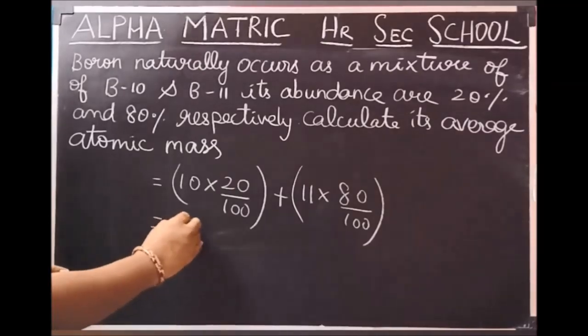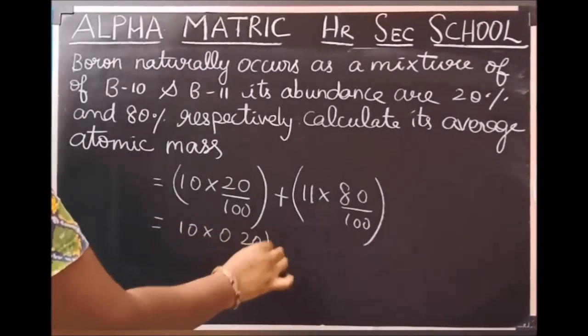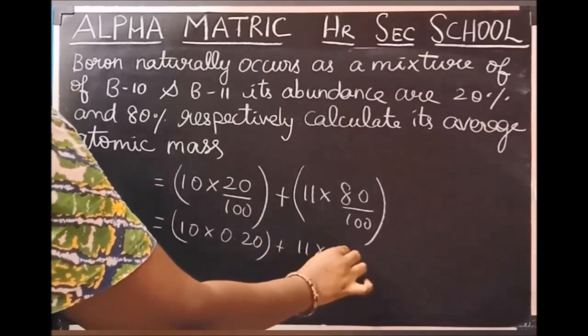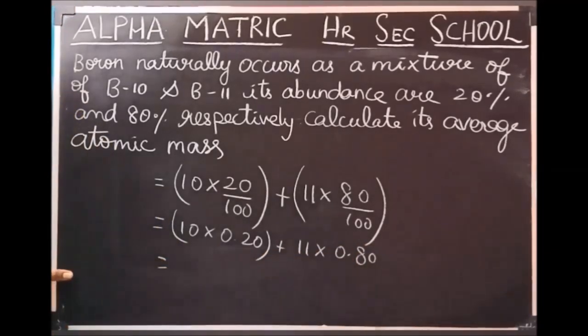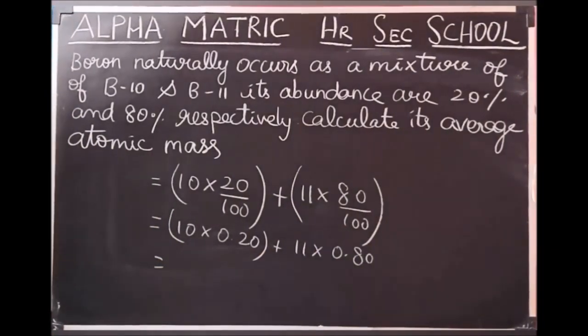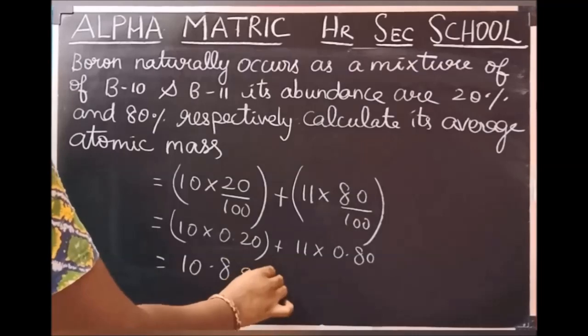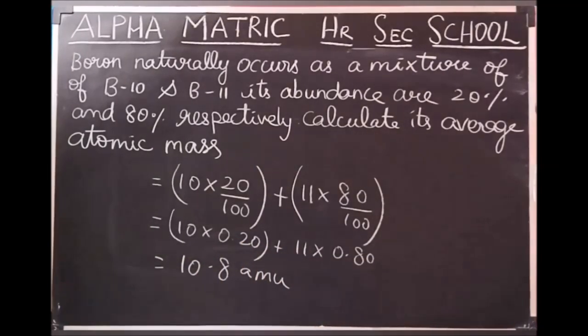Here 10 into 0.20 plus 11 into 0.80. If you calculate this, finally we can get the answer as 10.8 AMU. This is the average atomic mass for boron.